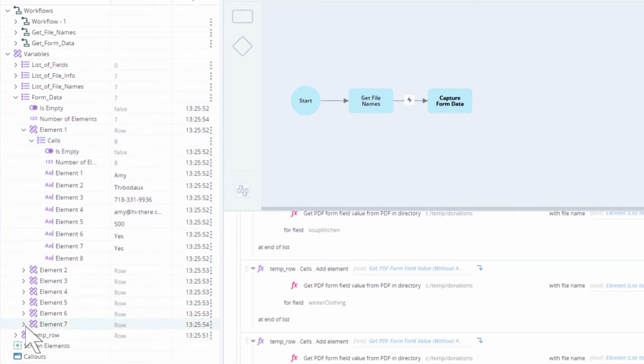Let's look at the data for the last form. Why are there 56 data points? There should have been only 8. The answer is that we forgot to clear our temp row variable at every iteration. This 7th element received all 8 field values for all 7 forms.